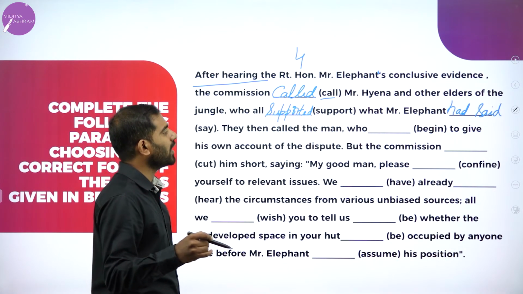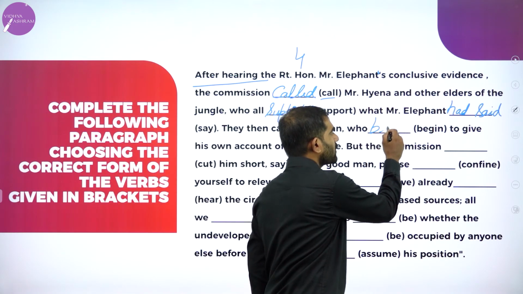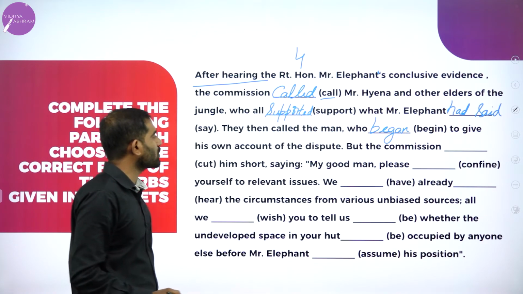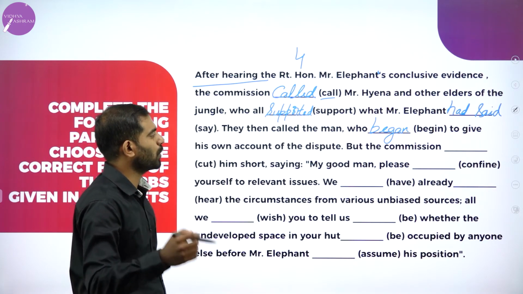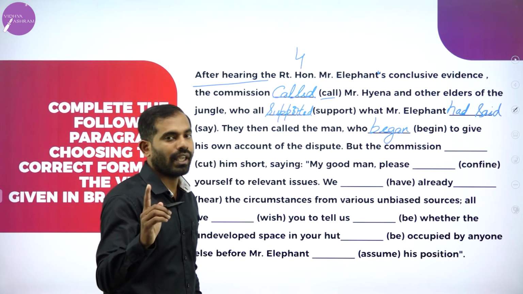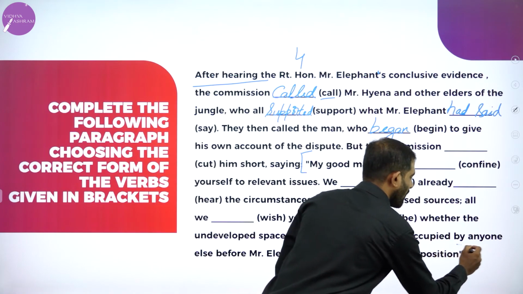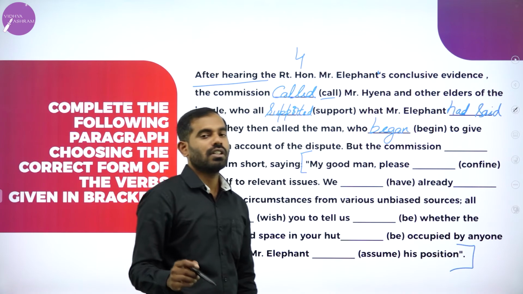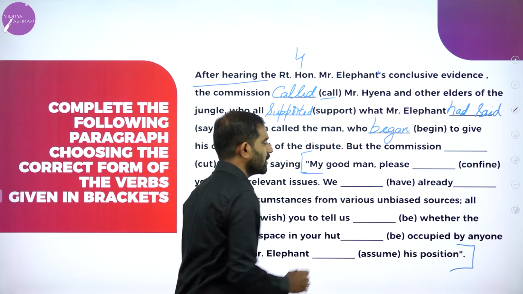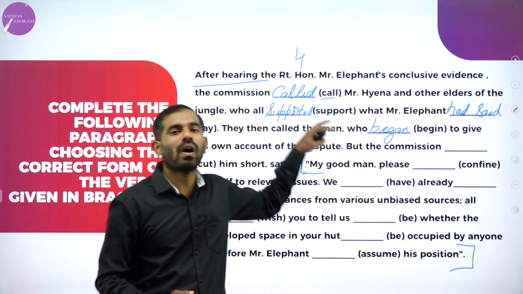They then called the man who began, simple past tense, who began to give his own account of the dispute. But the Commission cut him short, saying, from here it is very important. Open up your workbook and observe. This is a quote. These are the words told by somebody, the Inquiry Commission.